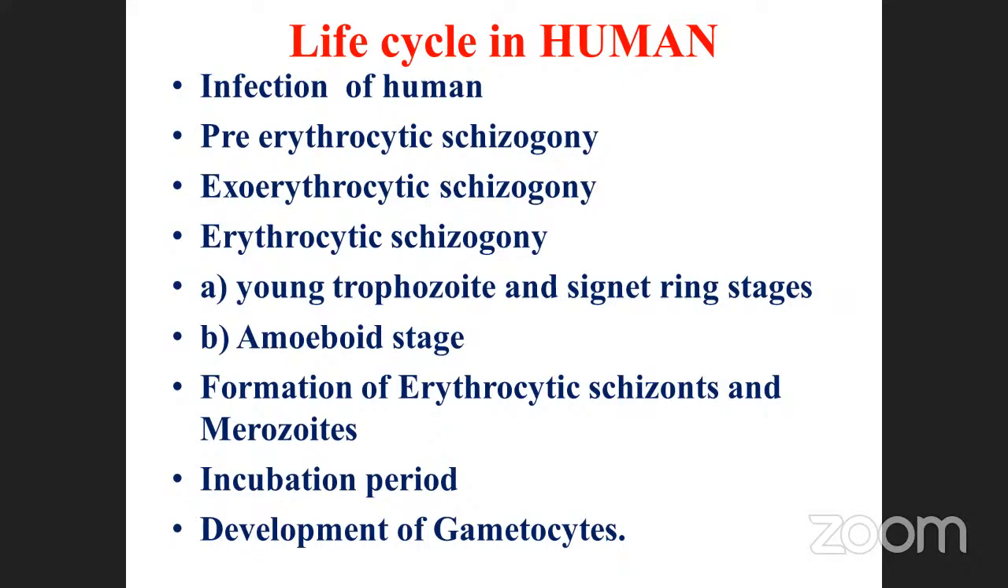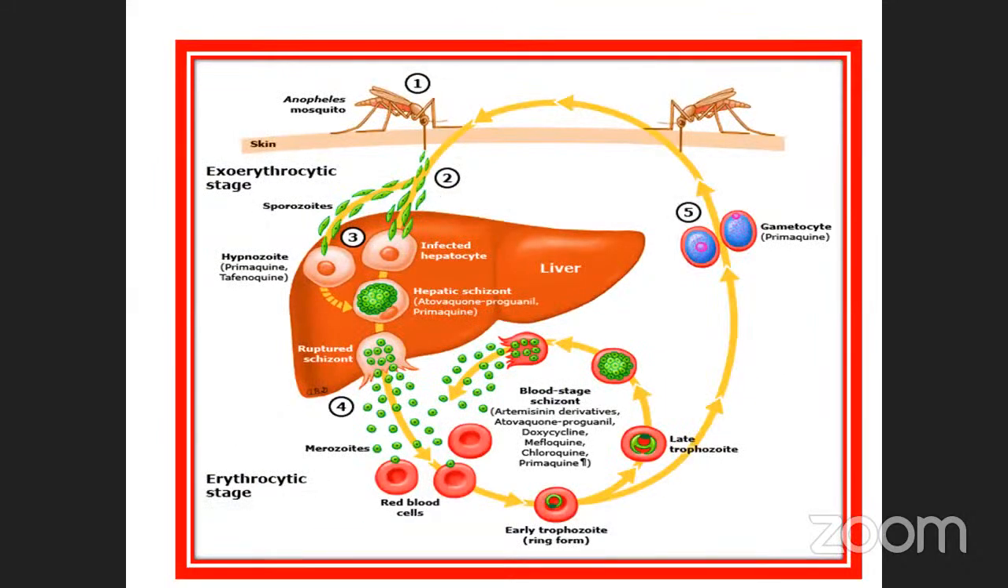Note it down. This is very, very important. So this is your skin. Imagine, the female Anopheles mosquito, when it bites, automatically the sporozoites enter, isn't it? This is called the exoerythrocytic stage. The sporozoites are mentioned in light green color. Through the blood, they enter into the liver cell.